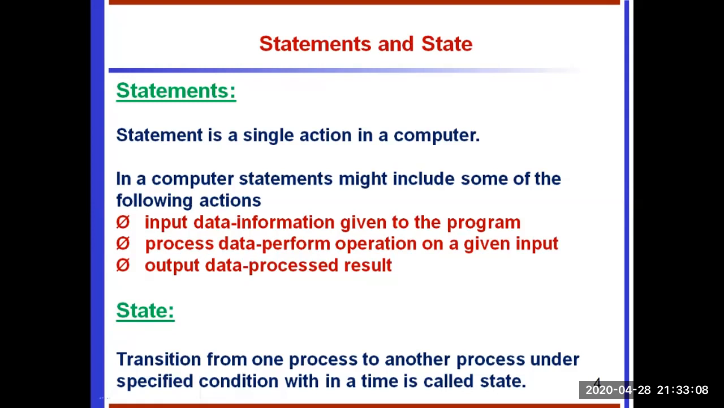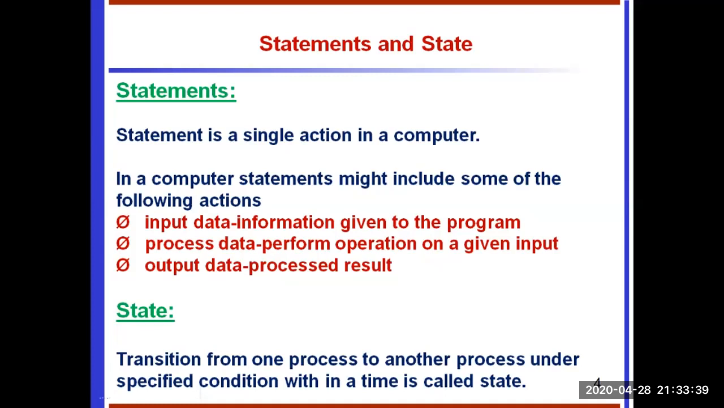In a computer, a statement might include some of the following actions: the input statement, process statement and output statement. See this example: input data given to the program. So that is one statement. We are getting input from the user or some other console device. After that, process the data, performing an operation on the given input. Based on the input we have to process the data. That is one statement. Output the processed result. After getting the result, it is sent to the output device. That is one statement. There are three different statements.